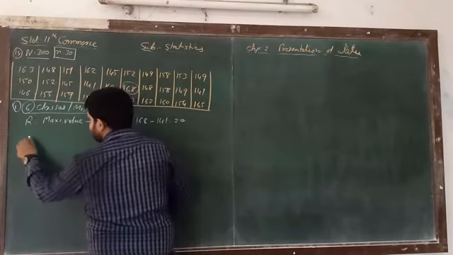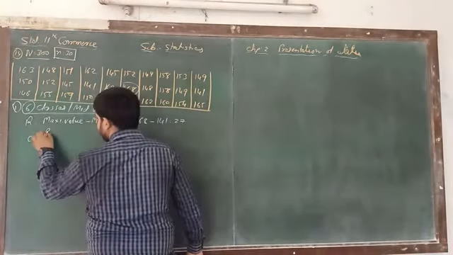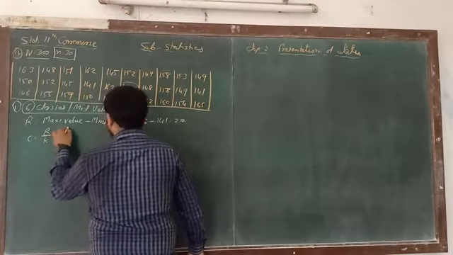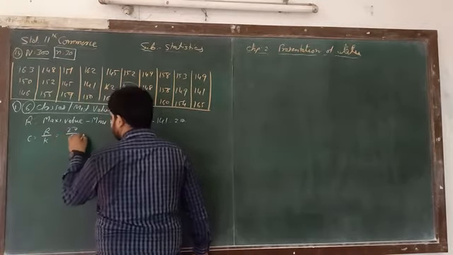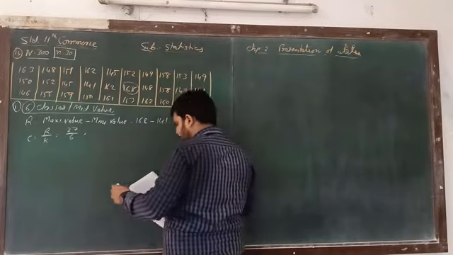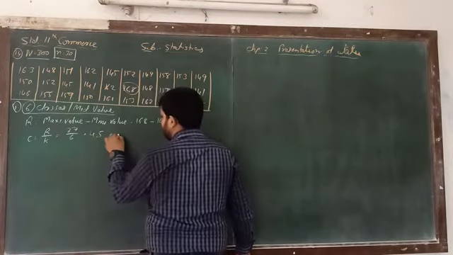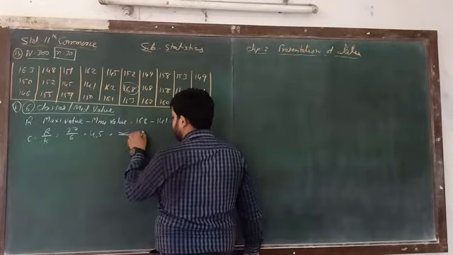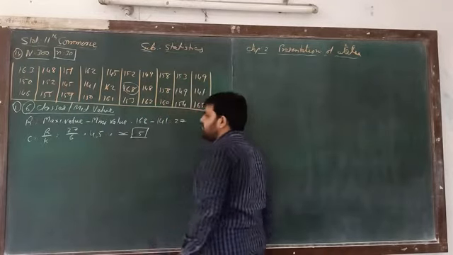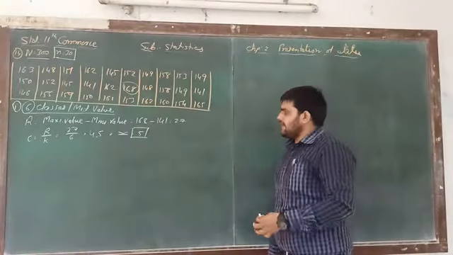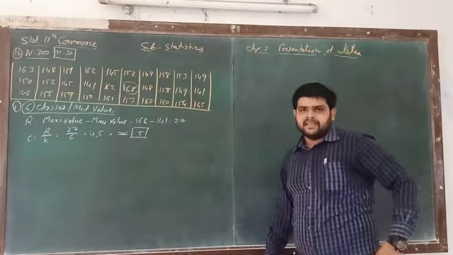So here C is equal to range divided by K, so 27 divided by 6. The answer is 4.5, but approximately we have to take 5. So we have to take a class width of 5.